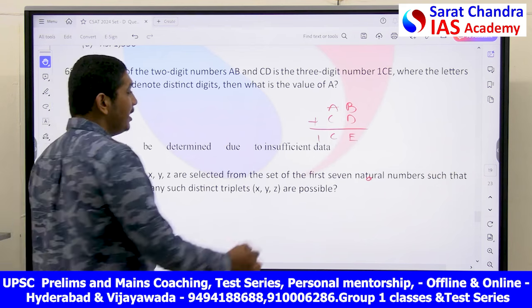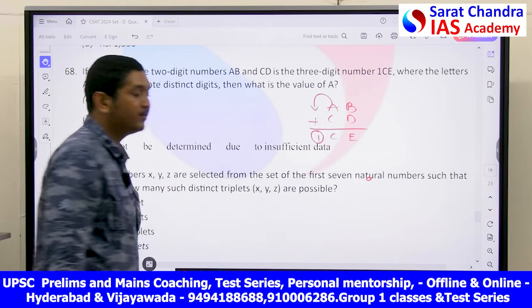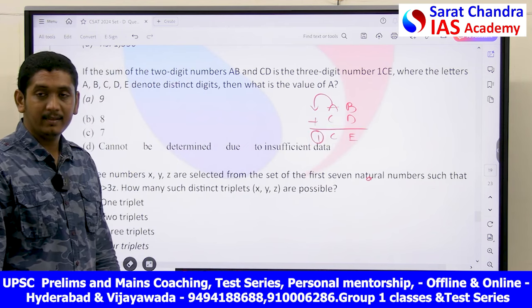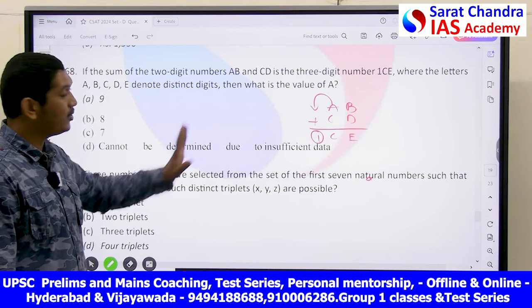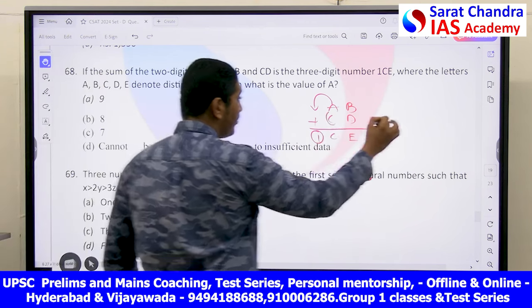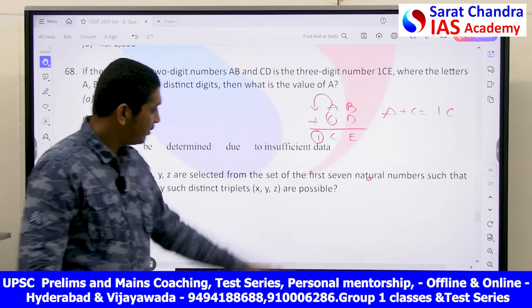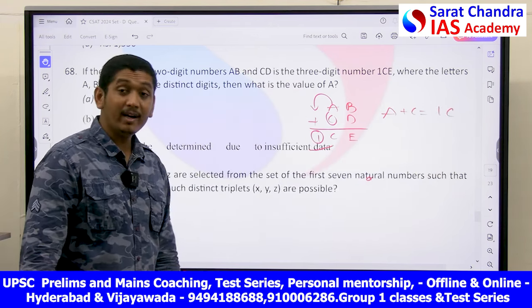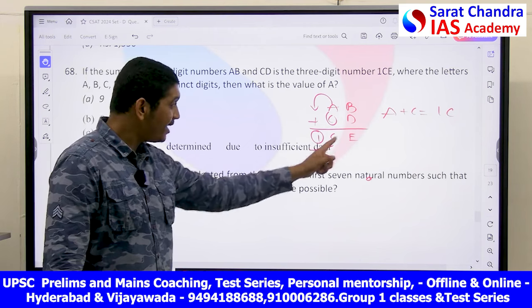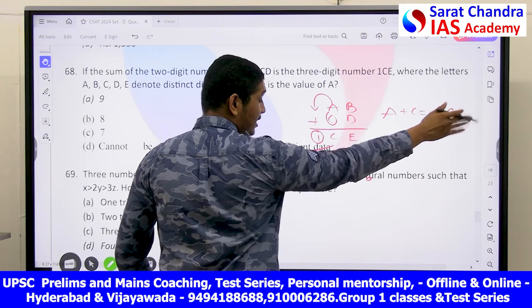Now my friends, you will get 1 here only when it is carried here. Only when you are carrying will you get 1. Now when you get the carry, A plus C is equal to 1C. A plus C is nothing but you have to get 1C: 1 should be carried and C should be retained. When will this happen?